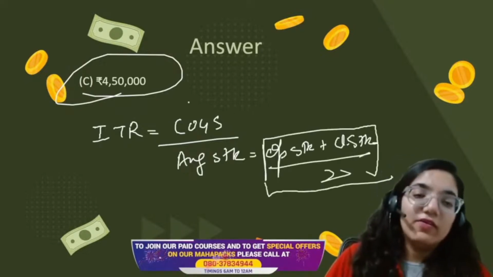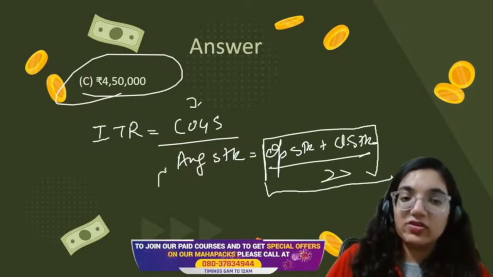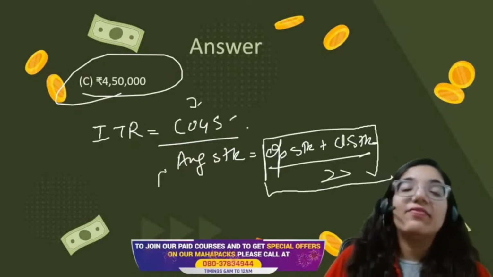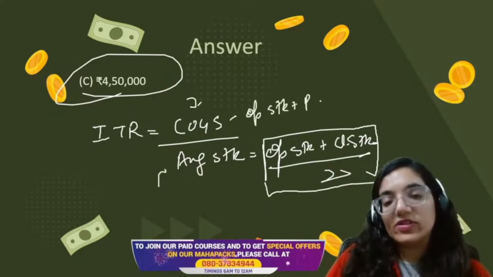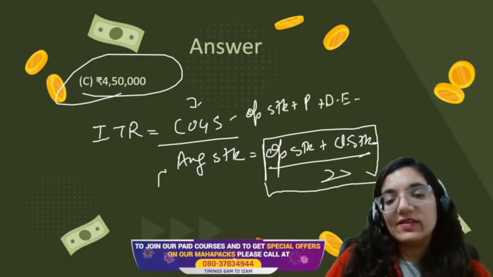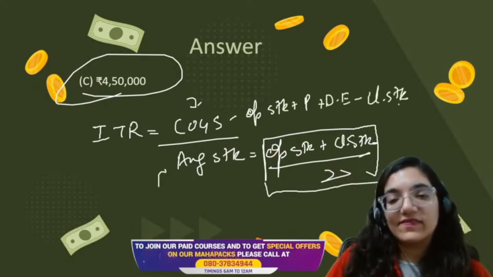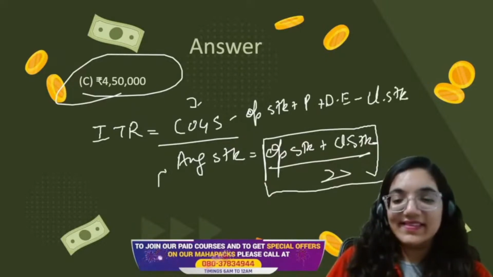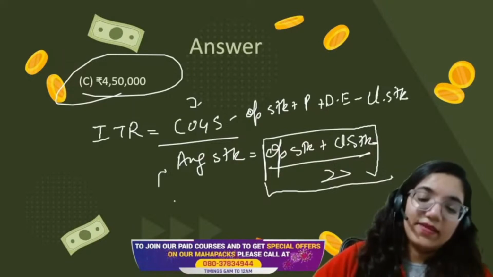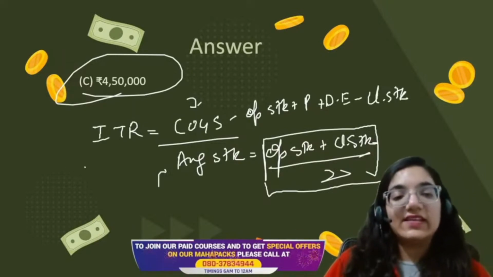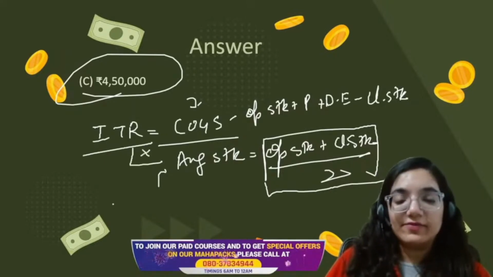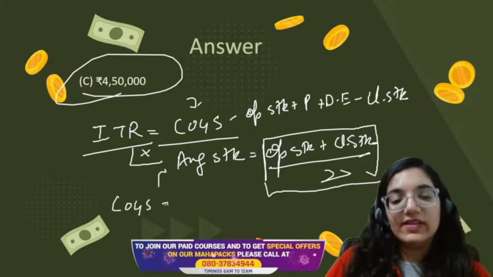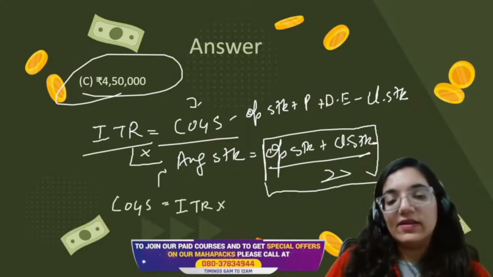By using this formula, we are taking up the COGS as well as the average stock. What is the formula for COGS, everyone? This is the cost of the goods that are sold in the market. Opening stock plus purchase plus direct expenses minus closing stock. Done? Okay. These are the formulas that I've used. In this case, they had given the ITR and they had given the average stock. So we could multiply and find the value of COGS is equal to ITR multiplied by average stock.